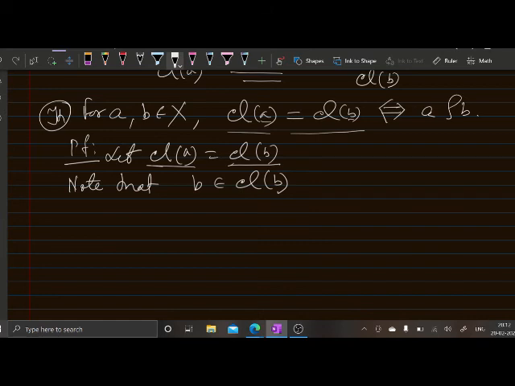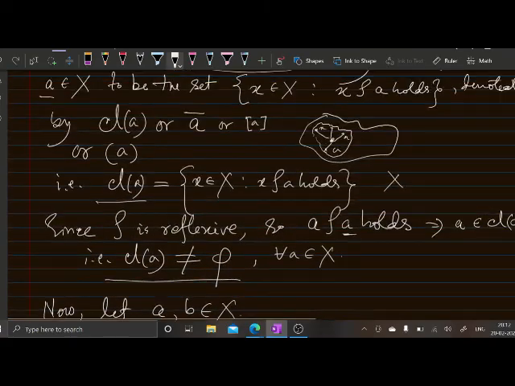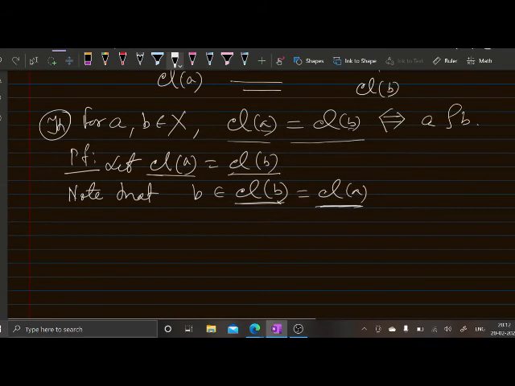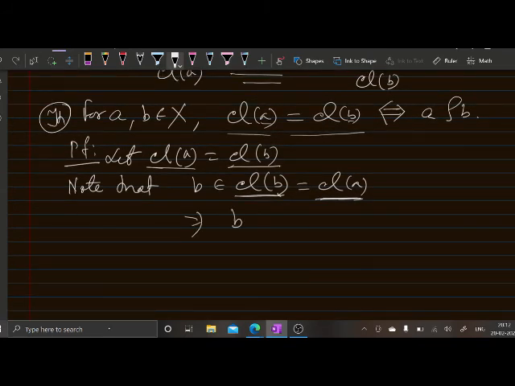B belongs to its class, but this class is equal to class of A. That means B is actually in class of A, but class of A consists of those X which are related to A. That means B is related to A, and since rho is an equivalence relation, it satisfies symmetry. So, A is related to B.